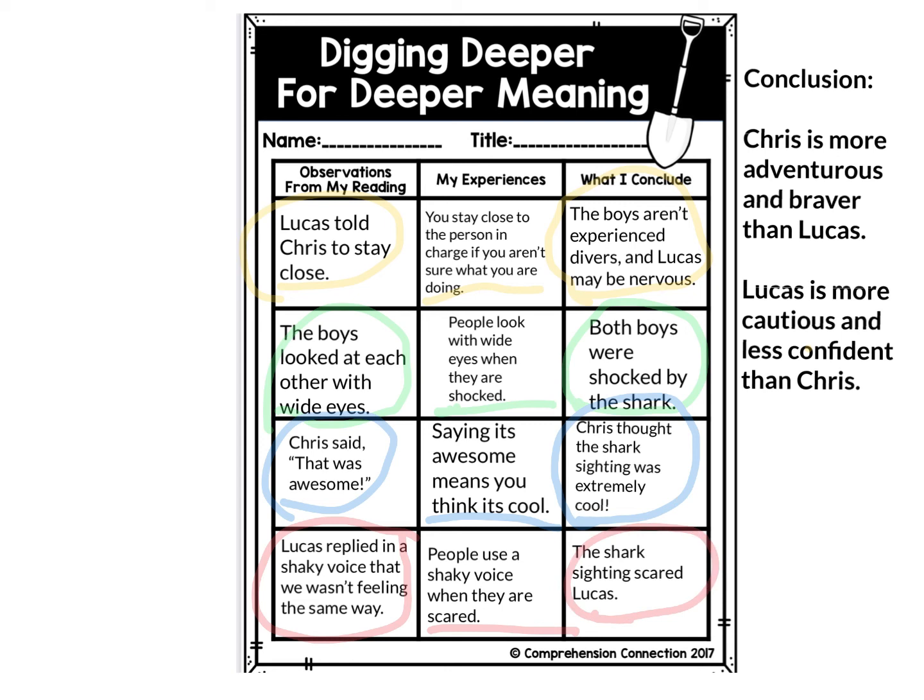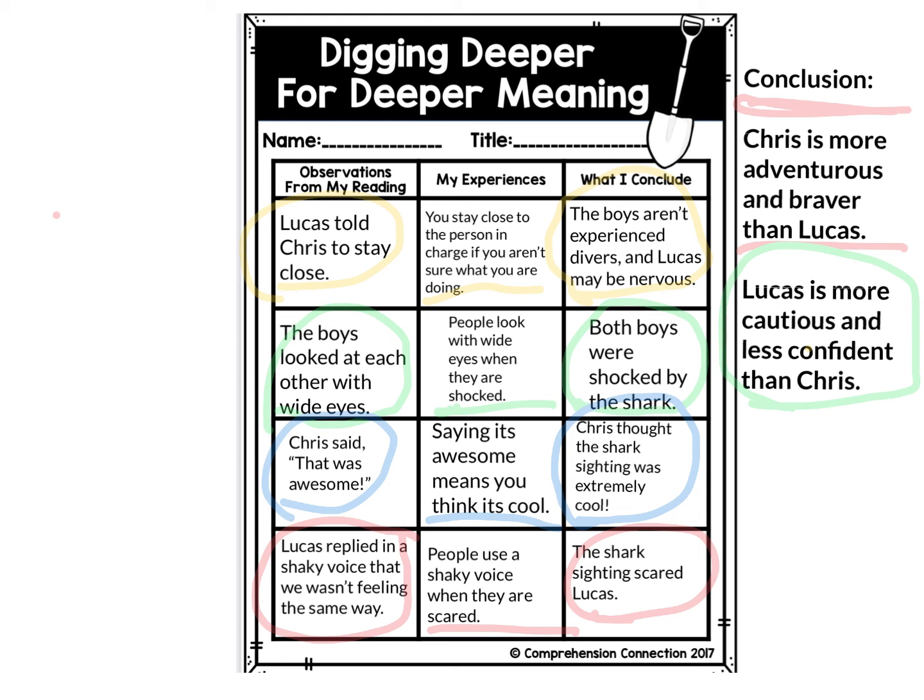In conclusion over here, the conclusion I'm going to draw is that Chris is more adventurous and braver than Lucas. But on the flip side, you could also say that Lucas is more cautious and less confident than Chris, right? Very good. And remember, the author didn't tell me any of these conclusions.